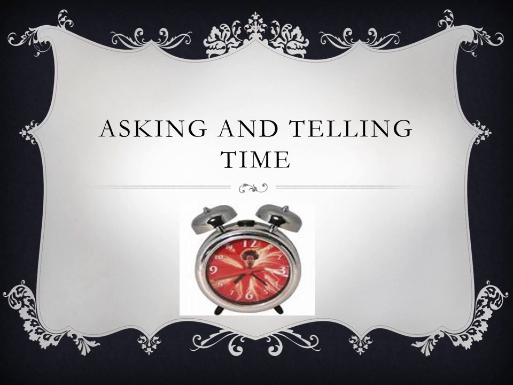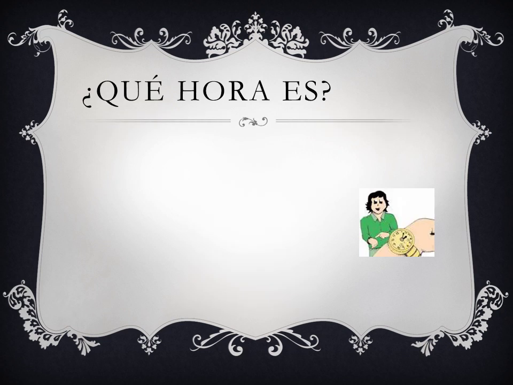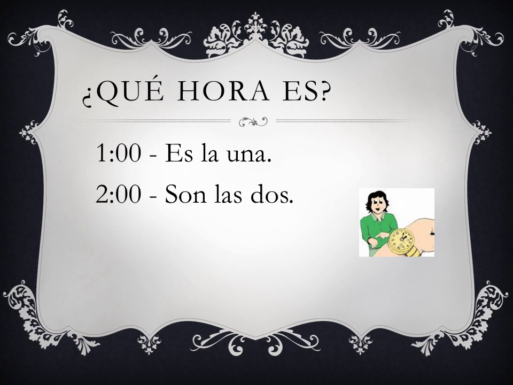So today we're going to start talking about asking and telling the time. The question for asking the time is ¿Qué hora es? So we're going to look at different examples on how you would say the time in Spanish. So let's start when it's exactly o'clock, like the time exactly. For example, the first one we have is es la una, or we have son las dos, son las tres.